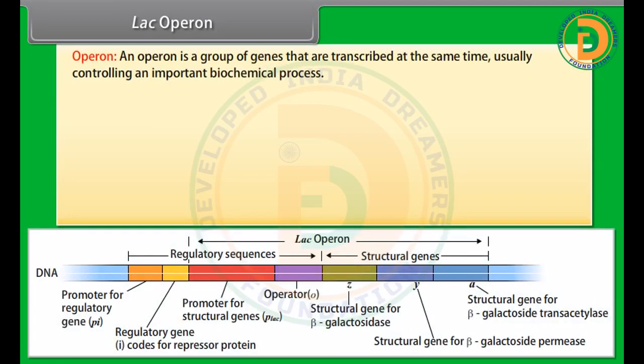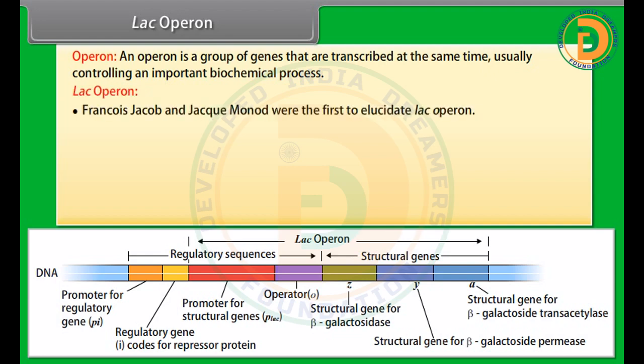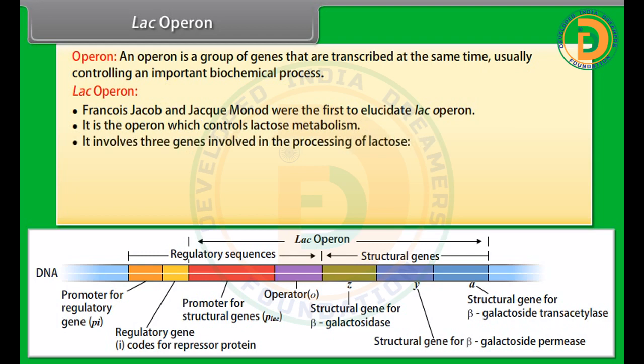Lac operon. An operon is a group of genes that are transcribed at the same time, usually controlling an important biochemical process. Lac operon. Francois Jacob and Jacques Monod were the first to elucidate lac operon. It is the operon which controls lactose metabolism. It involves 3 genes involved in the processing of lactose.